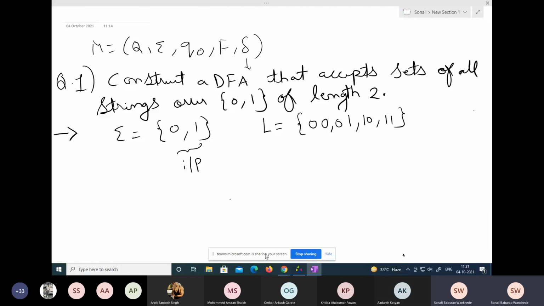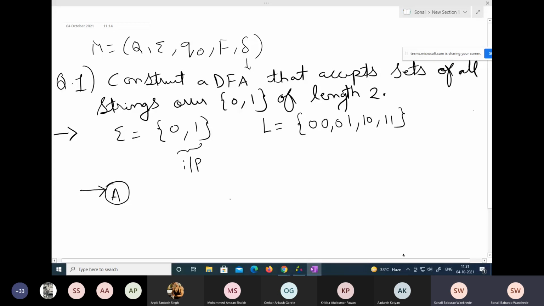Then after that, our next step is to draw the DFA. So we all know that a DFA, or a state diagram or state transition diagram, always begins with an initial state. We have to compute the number of states; it's not given. So for example, my initial state is A. I'm showing that by this arrow. This is my initial state A.